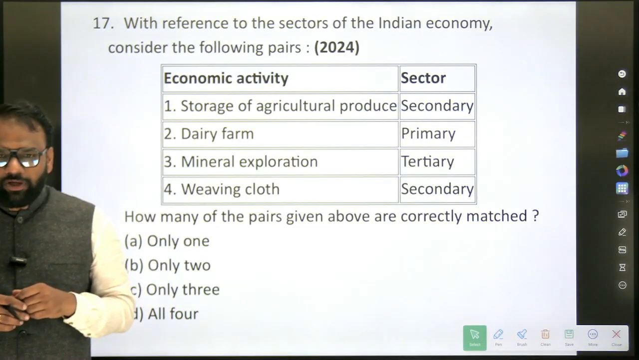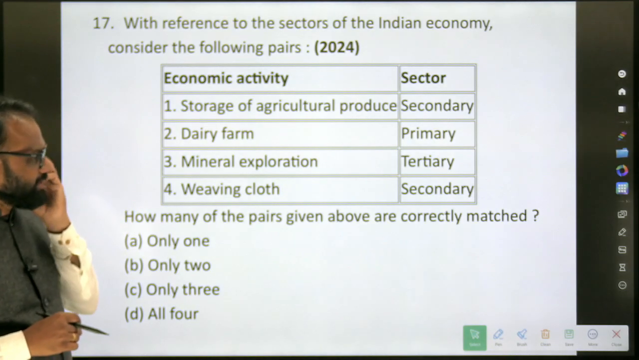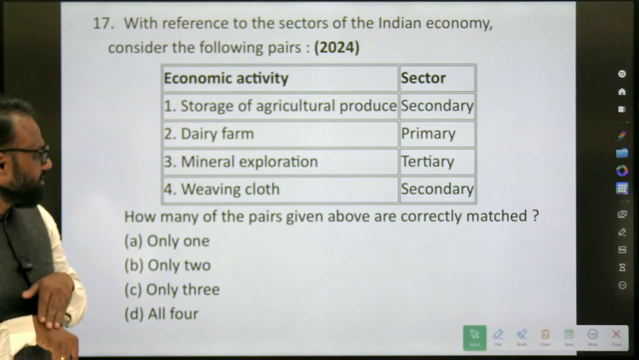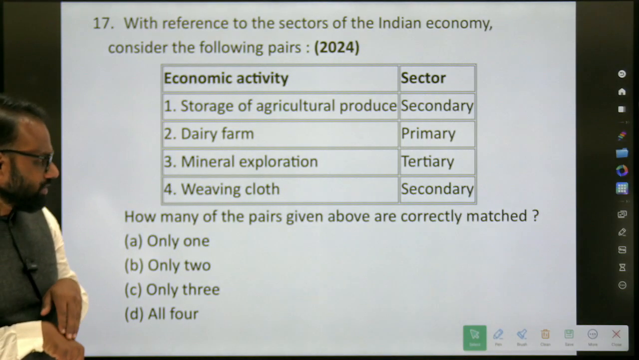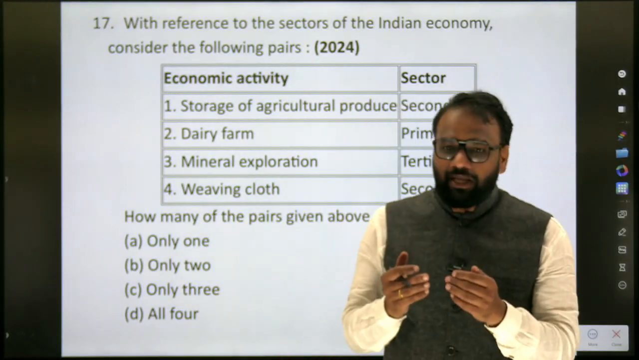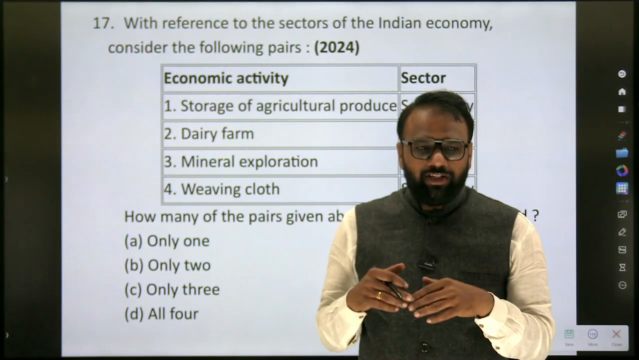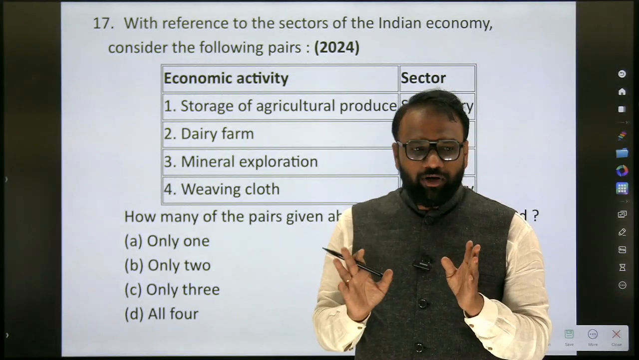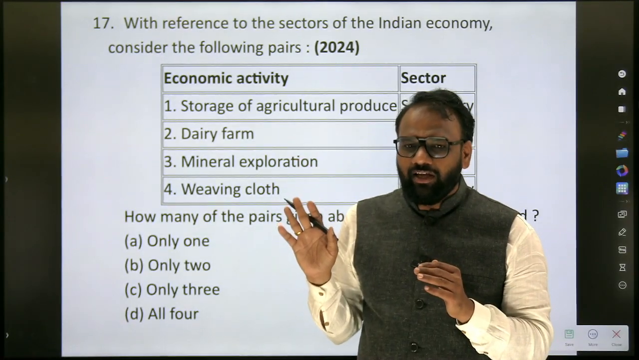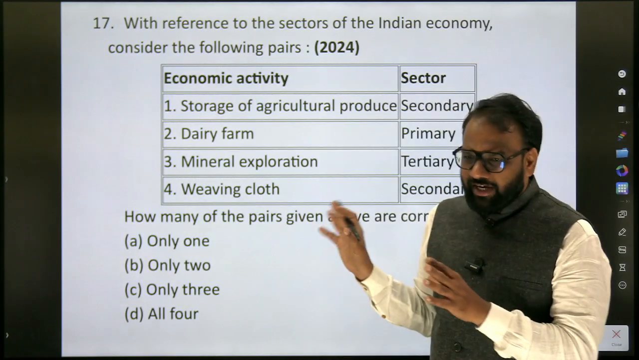Next we have this question. With reference to the sectors of the Indian economy, consider the following pairs: storage of agricultural produce, dairy farm, mineral exploration, weaving cloth. Some of these basic questions we can even answer with the help of NCERT, but that does not mean we have to refer only to NCERT, because none of the other concepts we have discussed are present in NCERT. They are very, very generic.